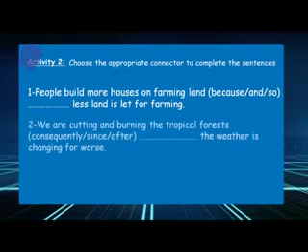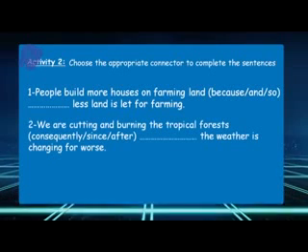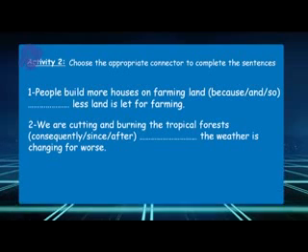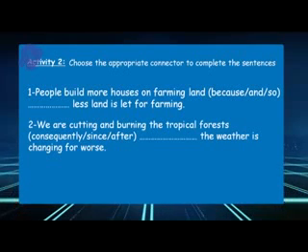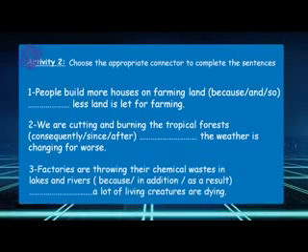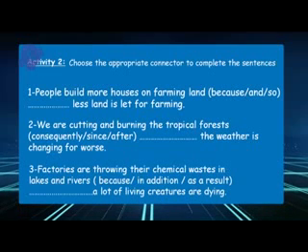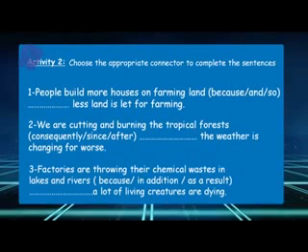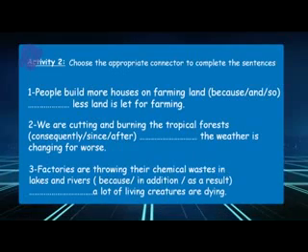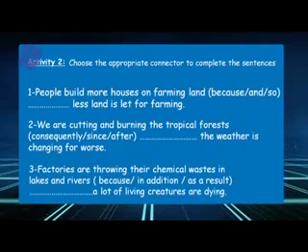Number 2: we are cutting and burning the tropical forest, (consequently, since, after) the weather is changing for worse. Number 3: factories are throwing their chemical waste in lakes and rivers, (because, in addition, as a result) a lot of living creatures are dying.